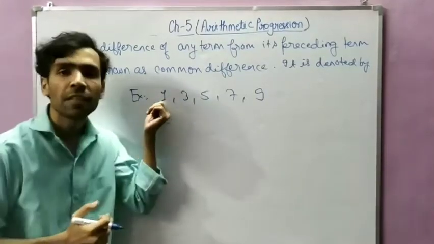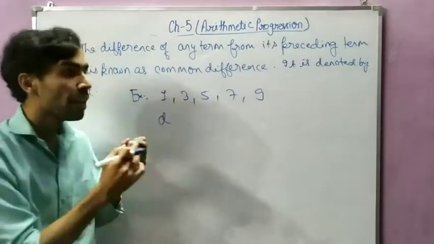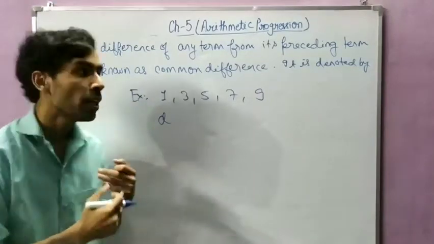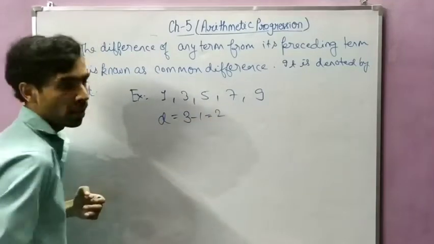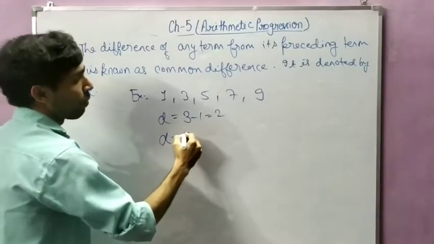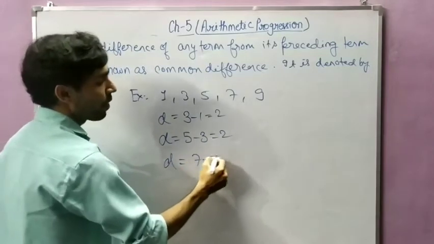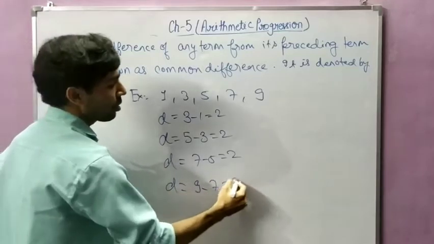We cannot take 1 because before 1 there is no number. So we have to take only that number which has a preceding number also. So if I take 3, then 3 minus 1 is 2. Similarly, 5 minus 3 is also 2. Similarly, 7 minus 5 is also 2. And similarly, 9 minus 7 is also 2.